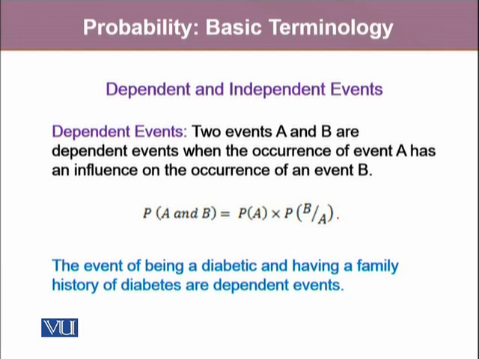If we say that being diabetic is event A, and having a history of diabetes is event B, then the probability of being diabetic and having a history of diabetes is equal to the probability of having a history of diabetes multiplied by the probability of being diabetic, given that there is already a history of diabetes.